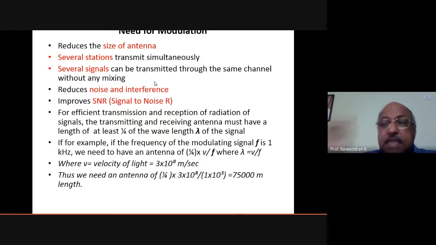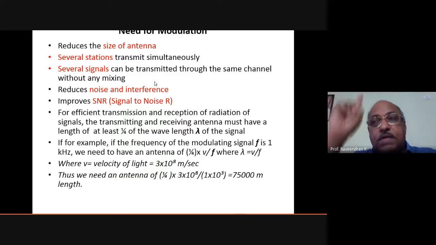In order to send the information, what do we need? We need a transmitter. Every transmitter has a transmitting device called a transmitting antenna. We will come across this antenna later. You might have seen the transmitting antenna of Kannur radio station.